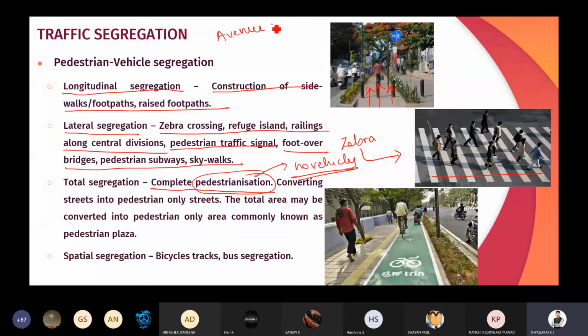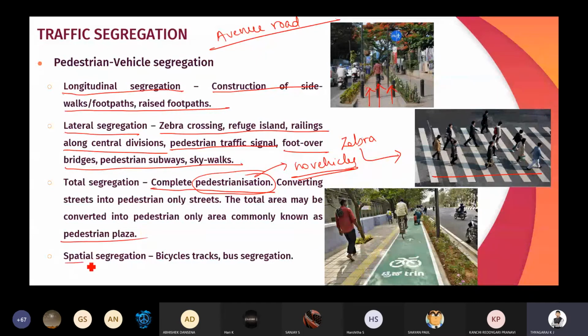When you go to Avenue Road, only the pedestrians will be using the road rather than vehicles. The best example for total segregation is Avenue Road, where the people will be walking on the road. And that area we are going to call a pedestrian plaza.